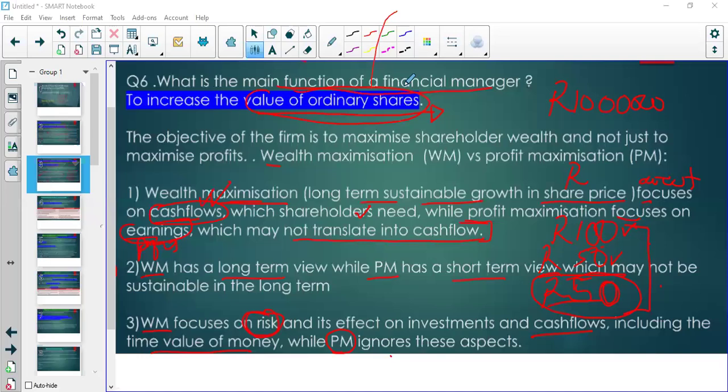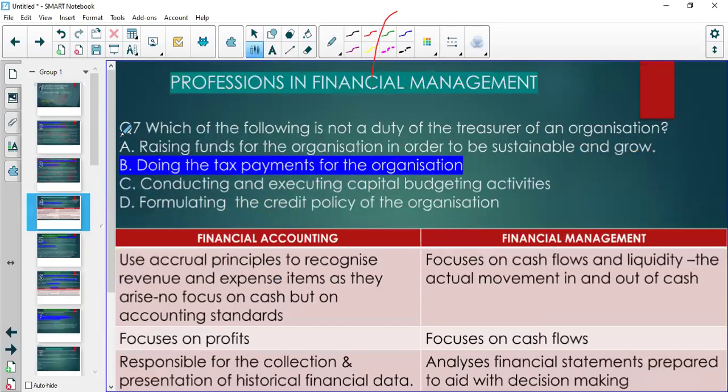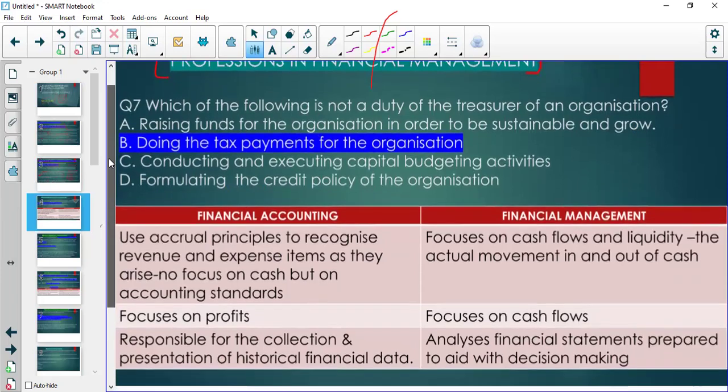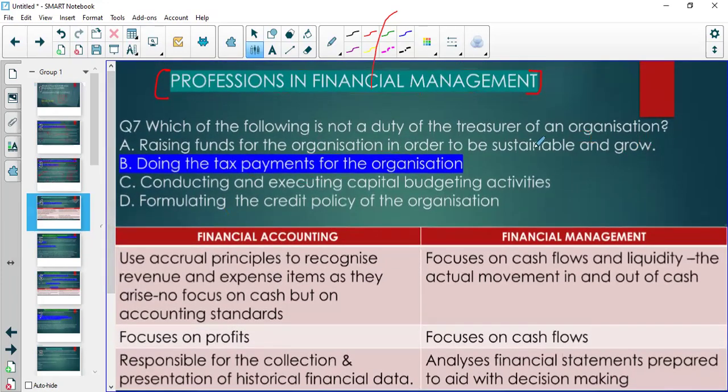Right, moving on. We now discuss professions in financial management. That's quite soft, but you need to know it, so I'm not going to explain anything here. You need to know the duties of a treasurer or a financial manager. Those are some of the questions that you will get.